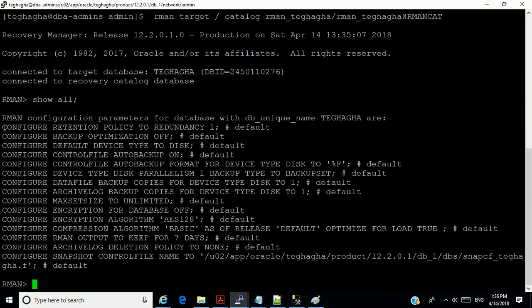Now you have to be careful to observe this. You have to make sure you configure this to an appropriate name. Now, what this one means is that the retention policy is to have only just one backup. That's what it means here, because it's one. This is the default. So when you configure backup, you have to be careful to come and change this.